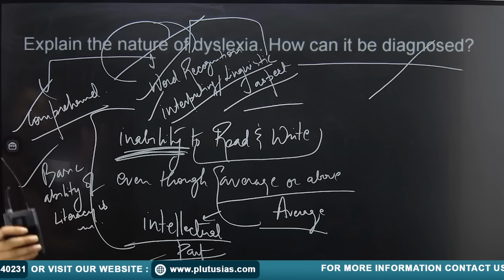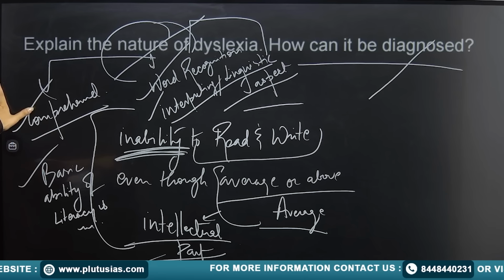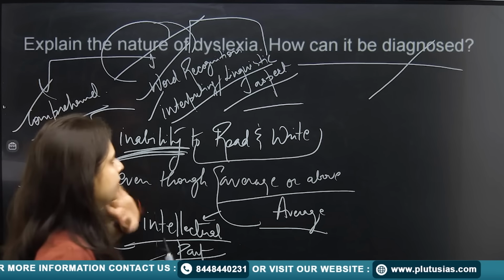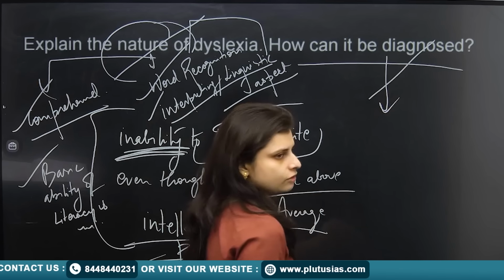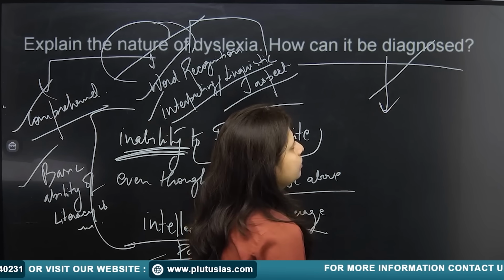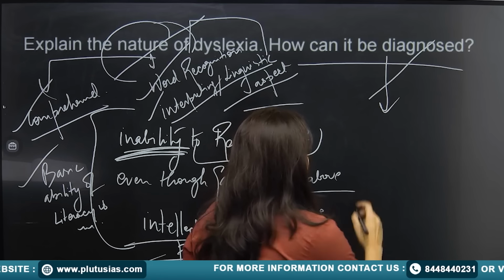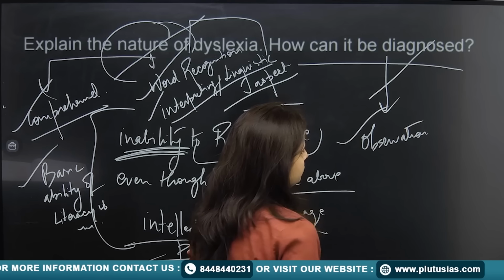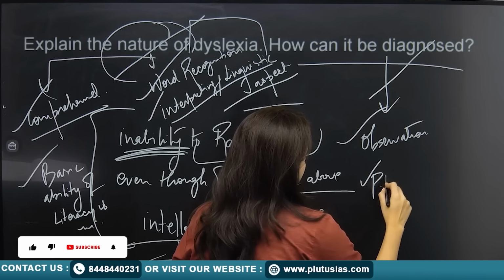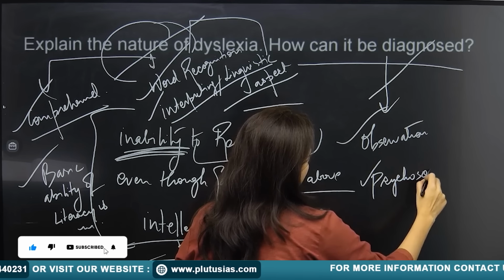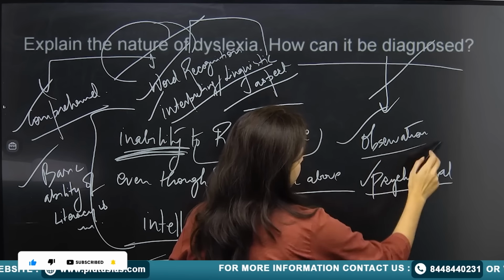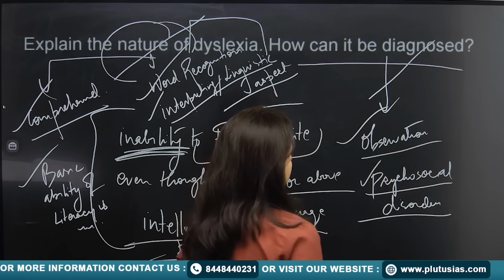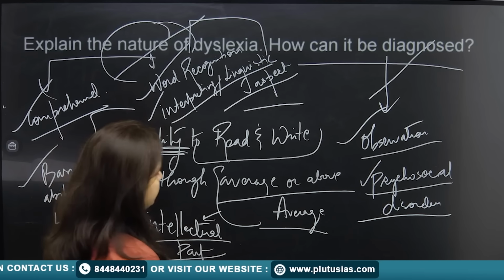Fine. Now the question says, how can it be diagnosed? So you can say that this can be diagnosed through observation, if you have a very good observation of a person, or a good psychologist. Any person who has a good ability to interpret the psychosocial disorder can interpret this issue of dyslexia.